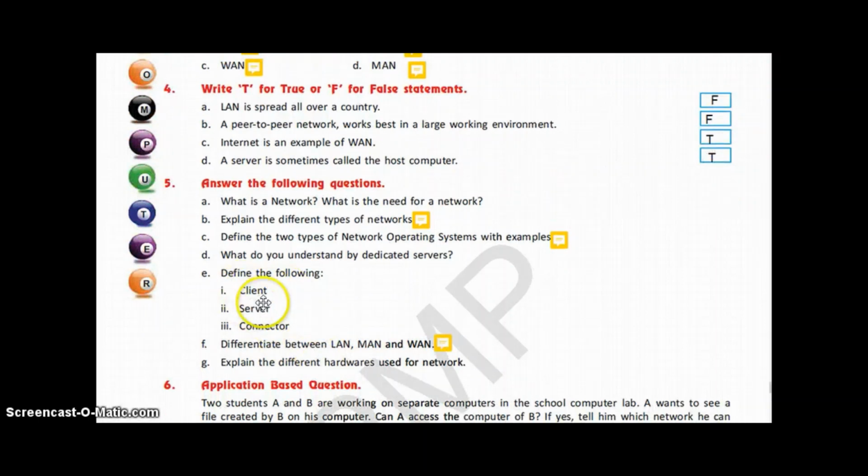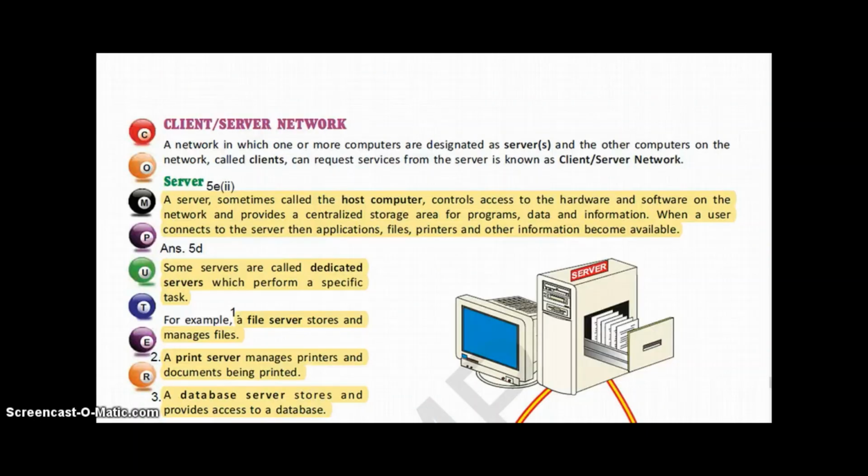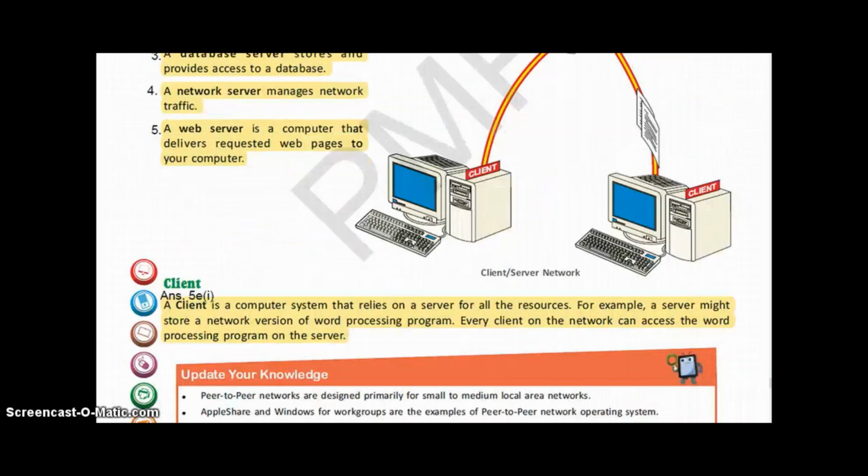Define the following: client, server and connector. On the same page, page number 140, the first one, client. A client is a computer system that relies on a server for all the resources. For example, a server might store a network version of a word processing program. Every client on the network can access the word processing program on the server. This was the definition for client.